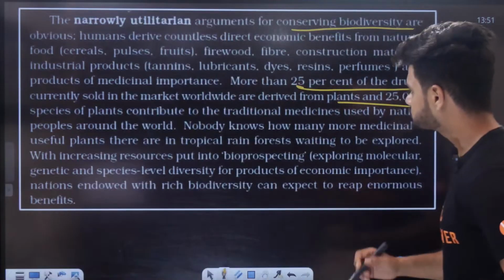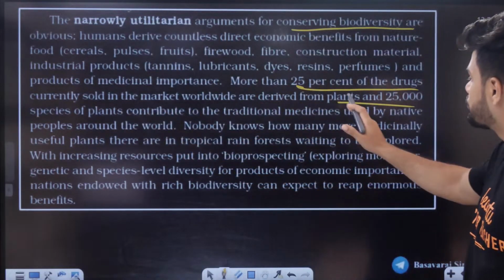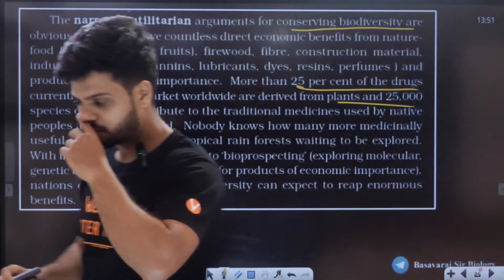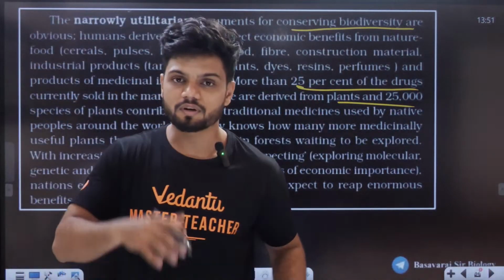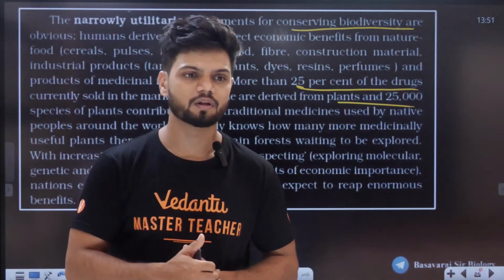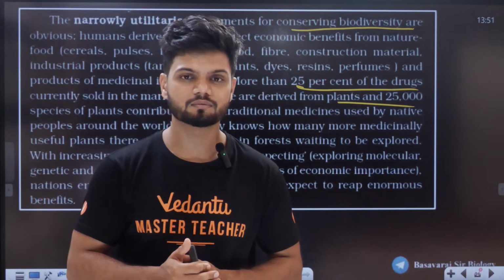And animals. Species of plants contribute to the traditional medicine used by native people around the world. You might have seen, right? For example, if you're running in the house and you fall down, and you get a wound on your leg, you start bleeding. What do you do now? Apply something on the wound. What do you apply?